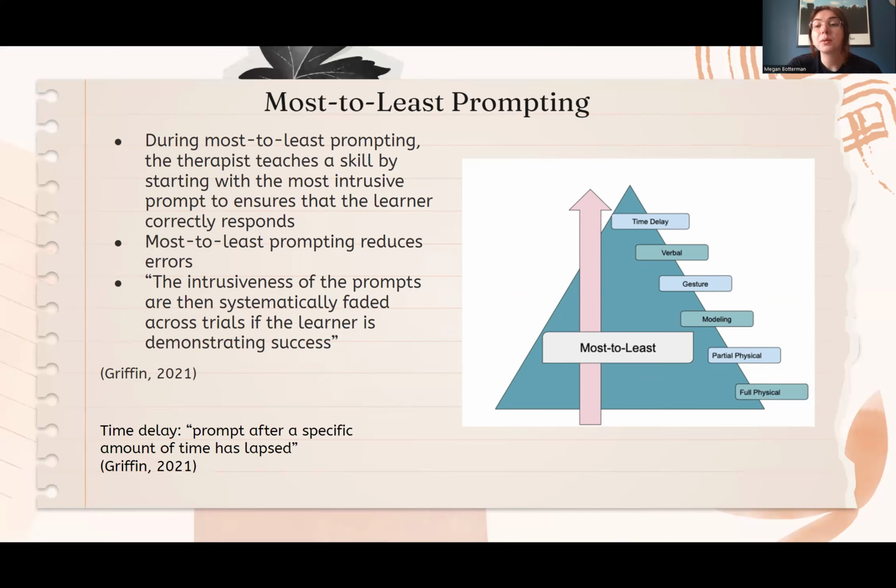Now in this visual to the right, it shows a different kind of most to least prompting, as this one includes time delay. Griffin states that time delay is a type of prompt. It is used after a specific amount of time has lapsed. In this instance, this is the least intrusive prompt.